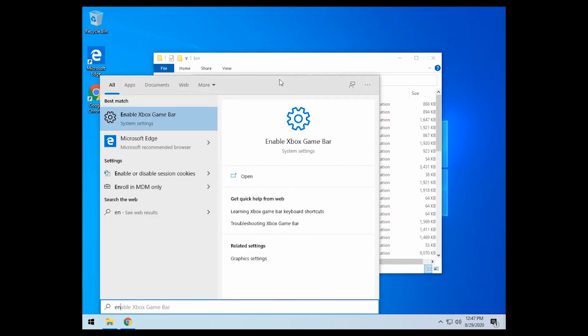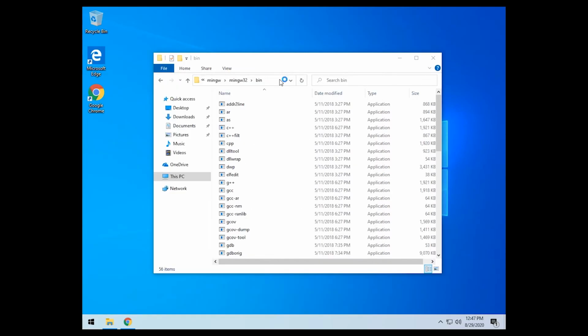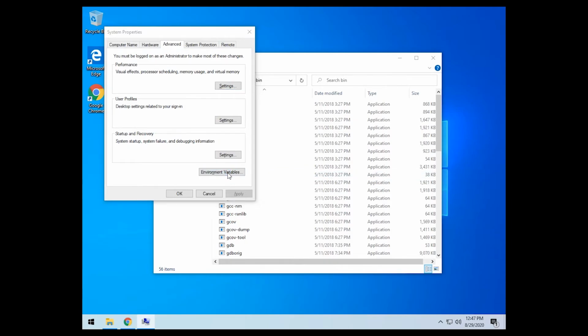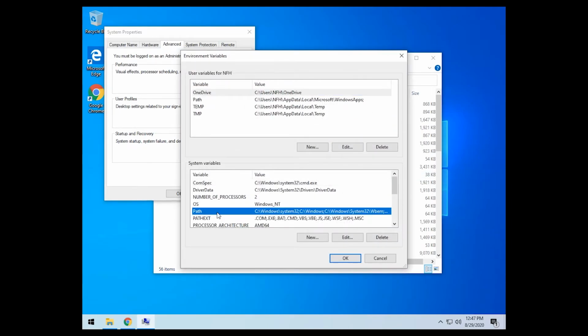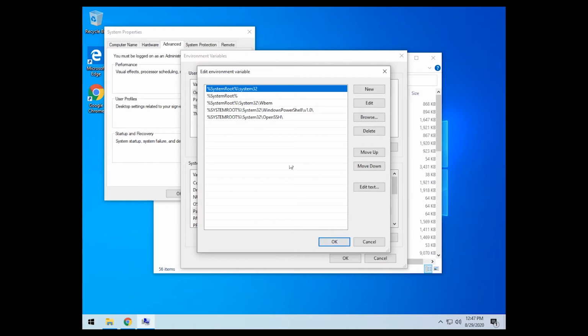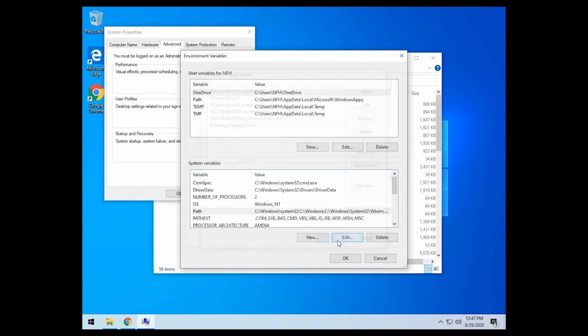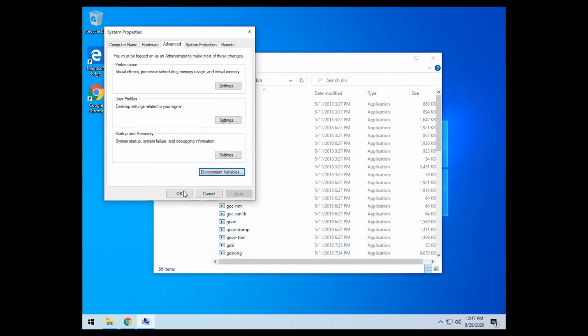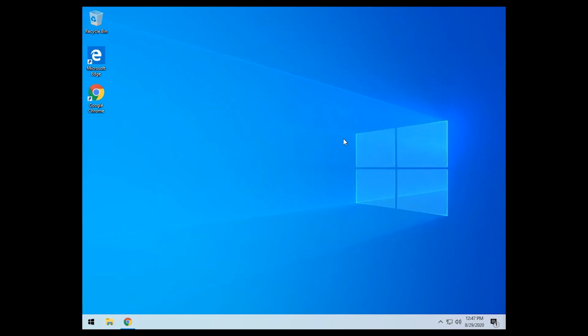search for environment variables. Edit environment variables. Edit the path. Add a new environment variable to path, the MinGW32 bin folder. And that should be MinGW installed.